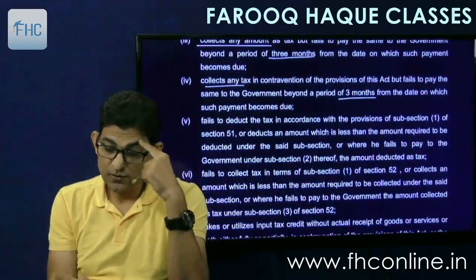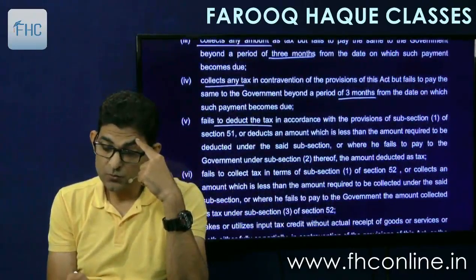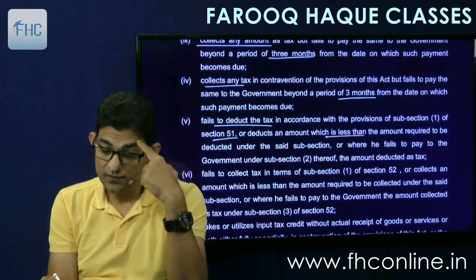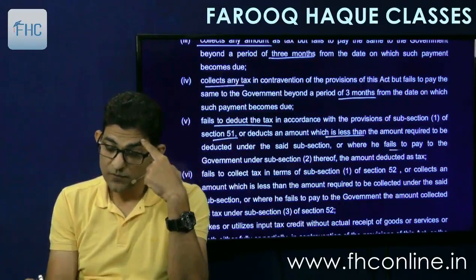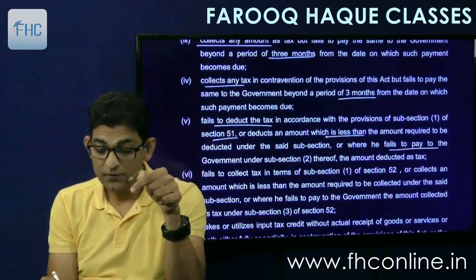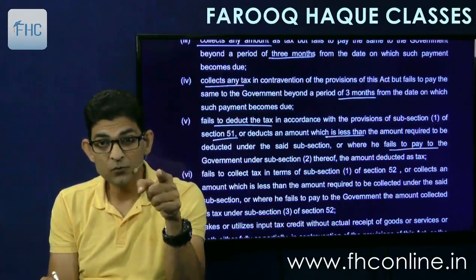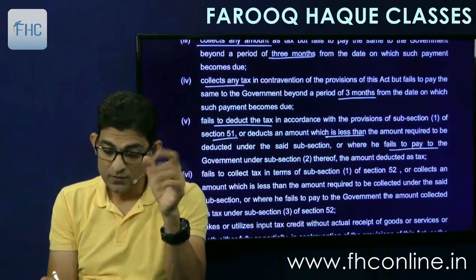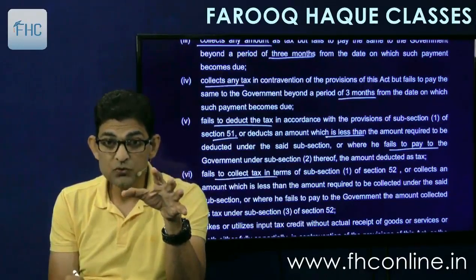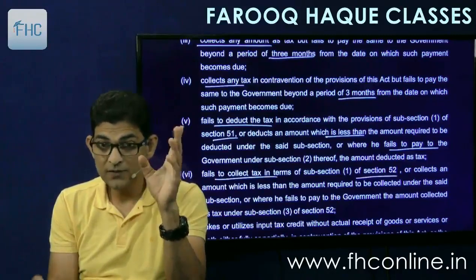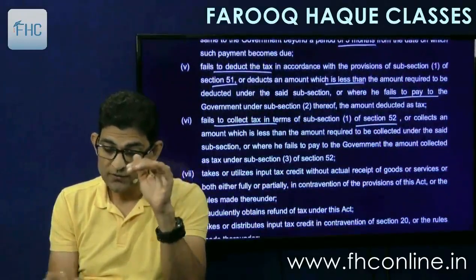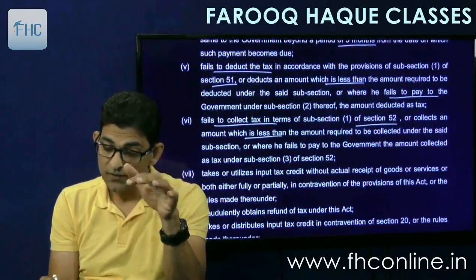Then fails to deduct the tax in accordance with provisions of section 51, or deducts an amount which is less than the amount required to be deducted, or where he fails to pay the same to the government. After deduction he doesn't pay to the government. Similarly, fails to collect tax at source under section 52, we had seen ECO, or collects at a lesser rate, or after collecting fails to pay.